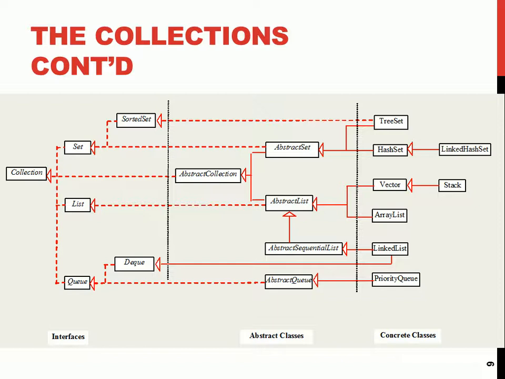When it comes to the collection framework, you have three main things: the list, the set, and the map. But there's a collection interface, and under the collection interface you have only two main subclasses, the list and the set. The map is a different interface, not under here. But when it comes to the framework, you talk about three main things: list, set, and maps. Queue is also part, and you have others like stack.